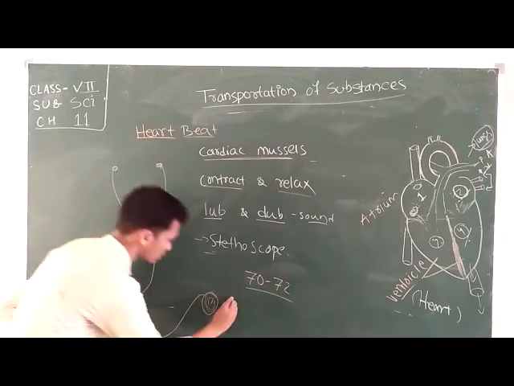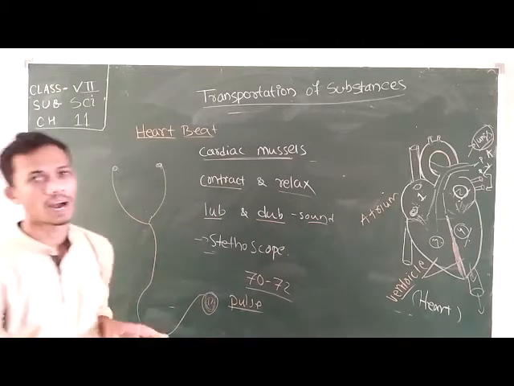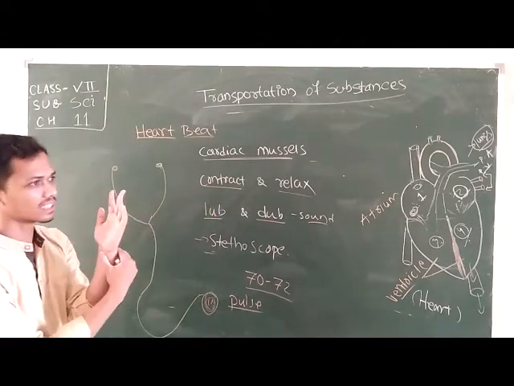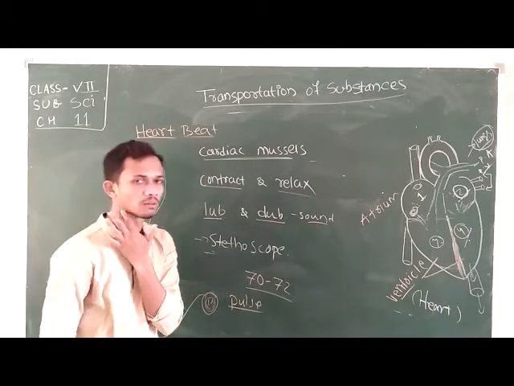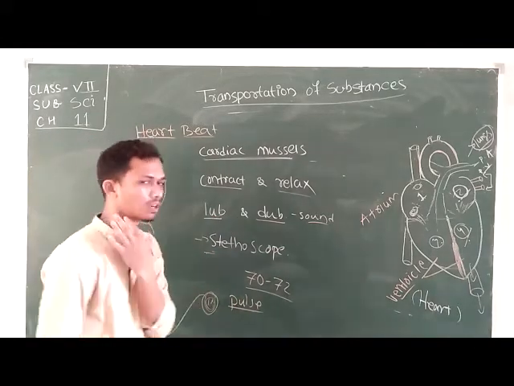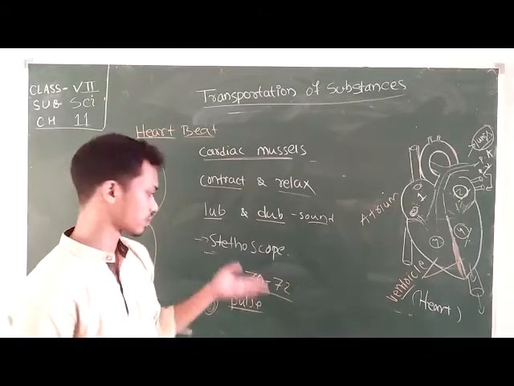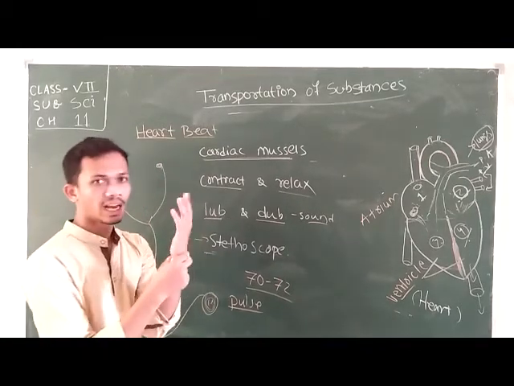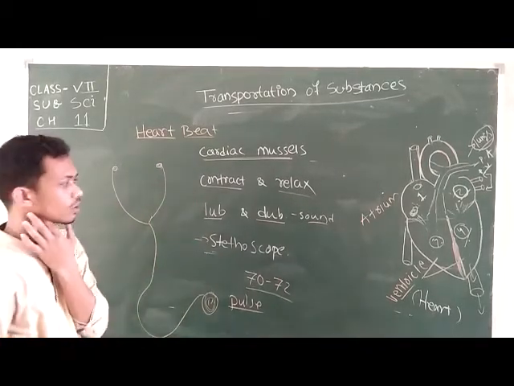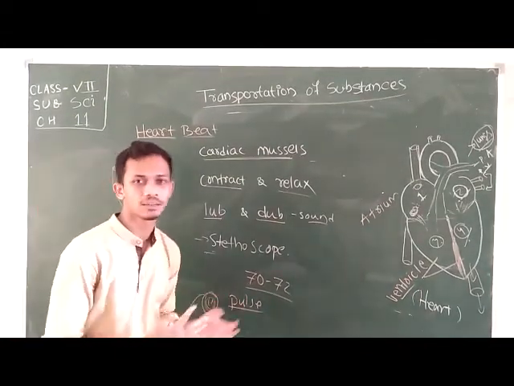Another thing is the pulse. Various Ayurvedic doctors check the pulse of human beings at the hand and also the pulse at that portion of the neck. Sometimes the doctor declares that the person is dead. They check the pulse at the hand and the pulse of the neck. At these two places the pulse can be easily read.